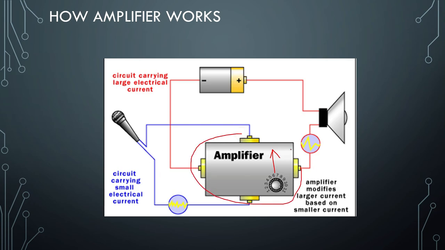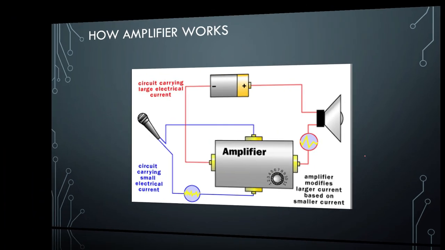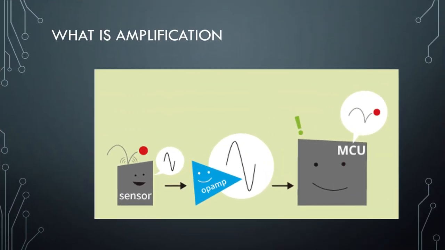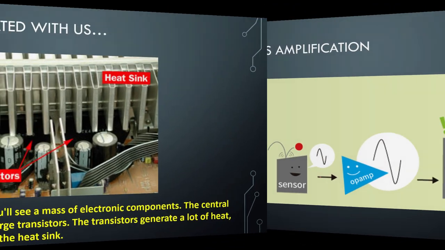What is inside this particular amplifier? Inside an amplifier we have transistors. And what is amplification? We get a signal from a sensor. A mic is a sensor. From the mic we take the signal and that signal is given to the amplifier, and that boosted output is given to the speakers. That's how it works.